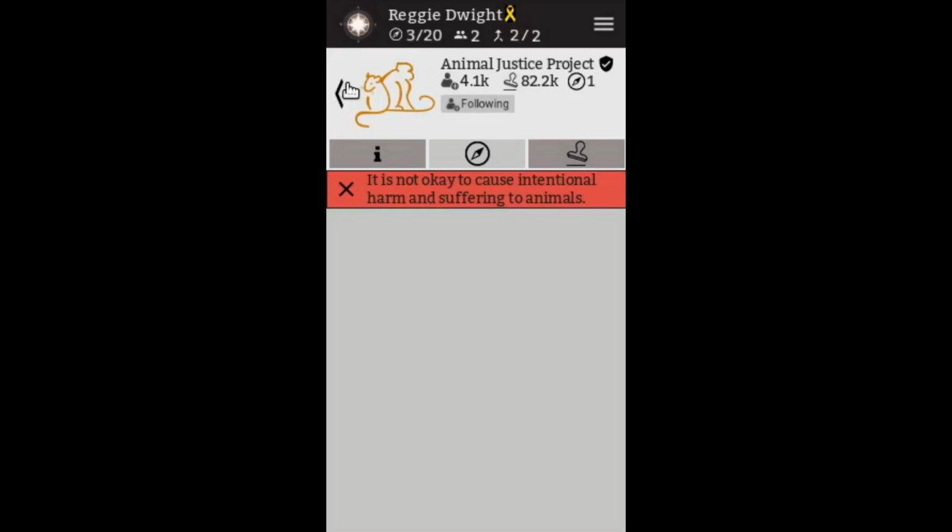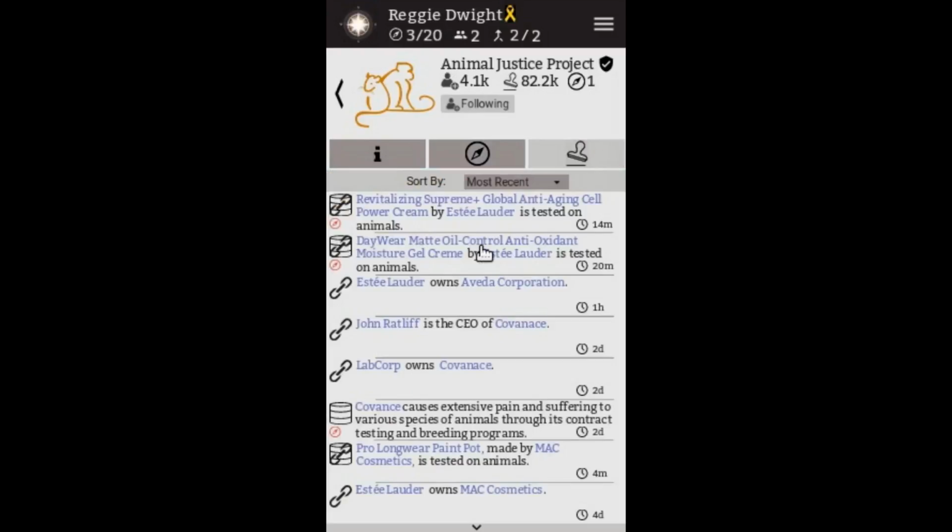So maybe we'll look at the Animal Justice Project's stamps page. So here's where we're going to really start looking at the information that the groups are sifting through when they're filtering down relevant content to their followers. This page represents pieces of information, what we call data, which I'll explain in a moment, that the Animal Justice Project has viewed and deemed to be not only legitimate information, but information that's relevant to their cause.